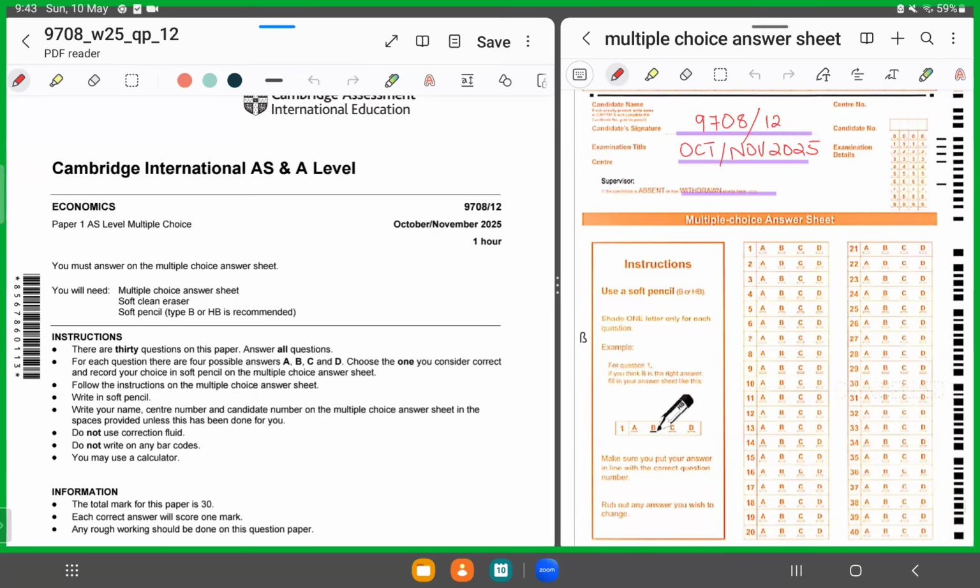Today I brought for you all October November 2025, 9708 Variant 12 Paper 1. We'll be looking at MCQs today. Let's see what this paper has brought for us today. Moving forward, MCQ number 1.